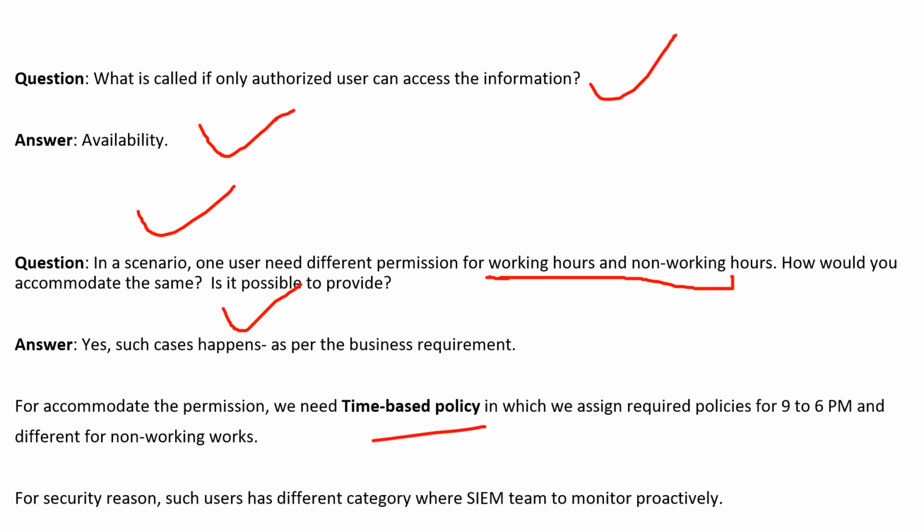So we can implement a time-based policy here, in which we assign the required policies from 9 to 6, and different policies for non-working hours. But guys, for security reasons, such users fall in a different category, where the SIEM team monitors proactively, because there are very rare users who can request different kinds of access based on time.